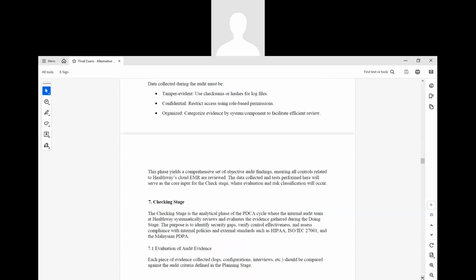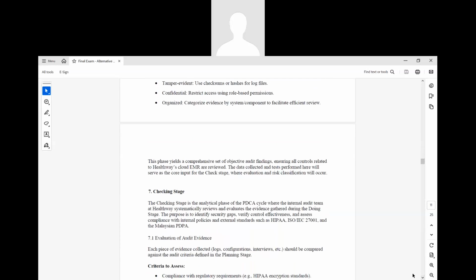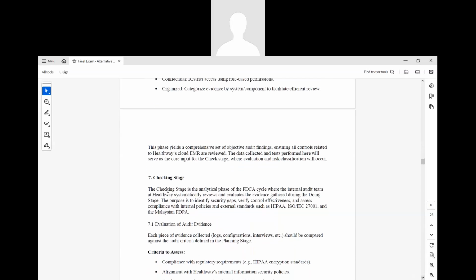Now, once we finish the do stage and have all the data, the next stage is the checking stage. The checking stage is the analytical phase of the PDCA cycle, where the internal audit team in our hospital systematically reviews and evaluates the evidence gathered during the doing stage. The main purpose is to identify security gaps, verify control effectiveness, and assess compliance with internal policies and external standards, right? Whether it's following them or not.